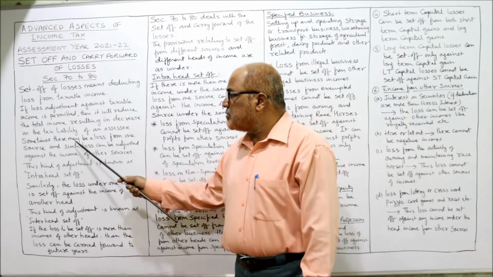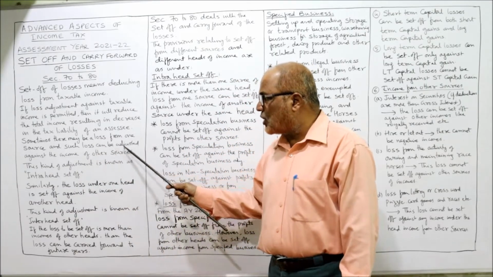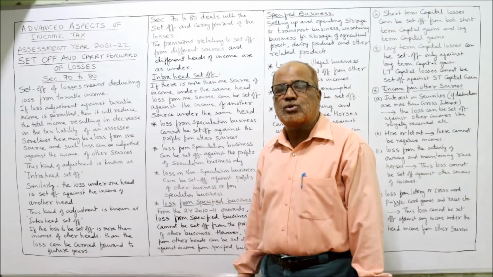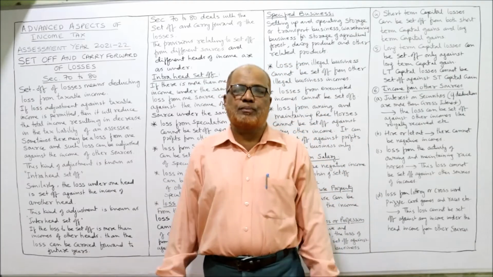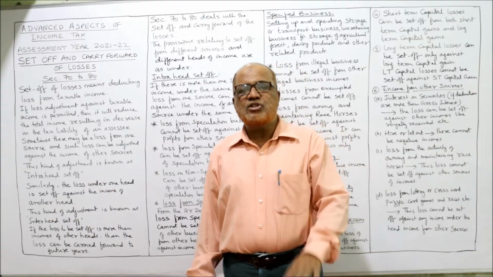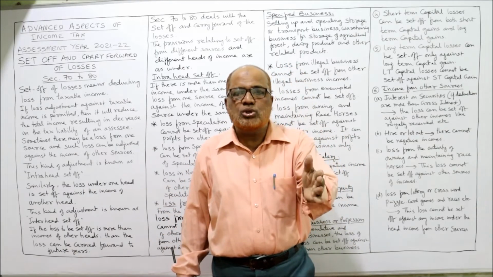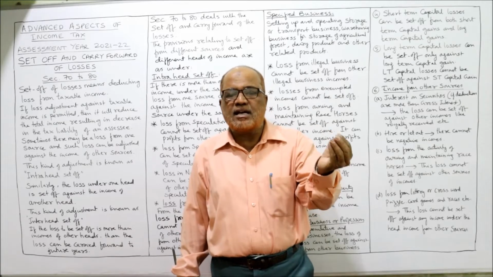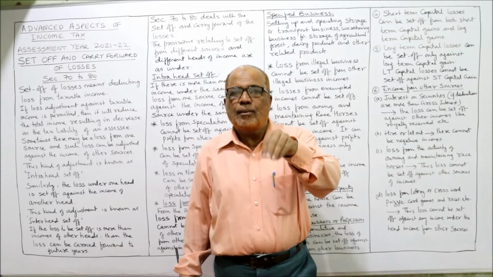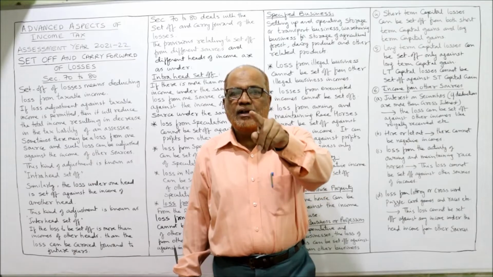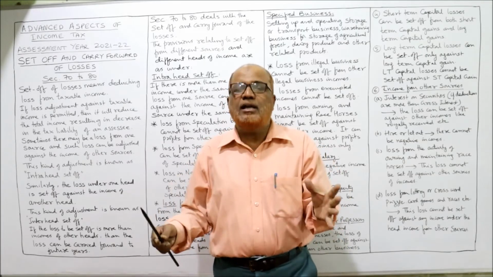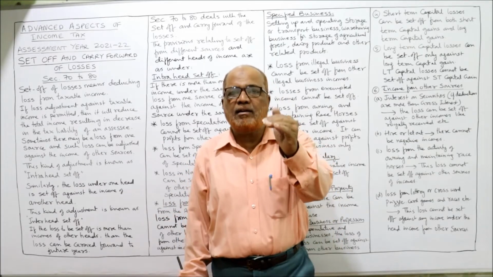Sometimes there may be a loss from one source and such loss can be adjusted against the income of another source. What is the effect of this provision? The effect of this provision is that the total income of the SSC will get reduced. If the Income Tax Act has given the provision of set off, by using this provision of set off, the total income of the SSC will get reduced.